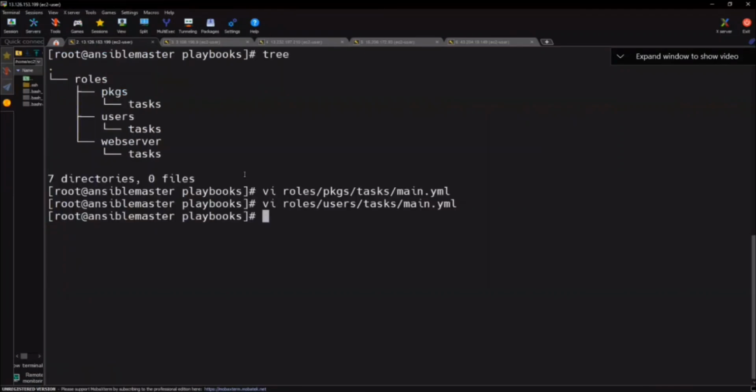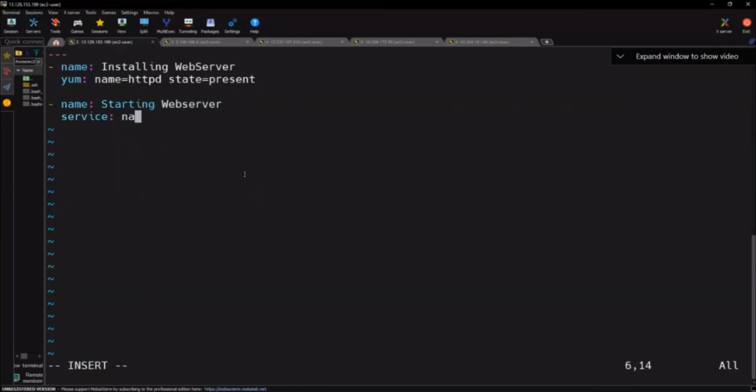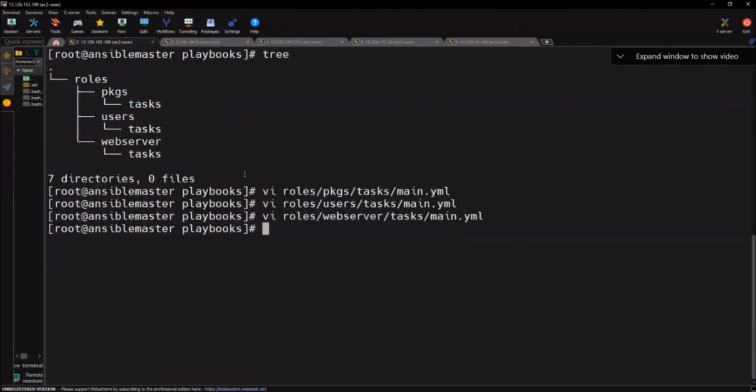What else have we completed now? Packages, users. Next one we go with. Okay, tell me. vi roles web servers tasks main.yml. Here name: installing web server. Tell me: name is equal to HTTP, state is equal to present. Start it. Name: starting web server. Service: name is equal to HTTP, state is equal to started. Save it.